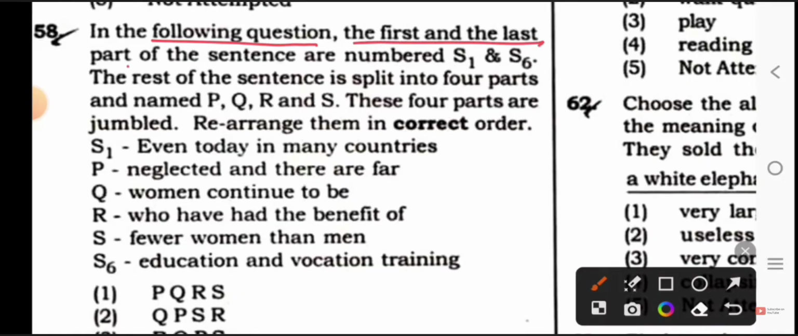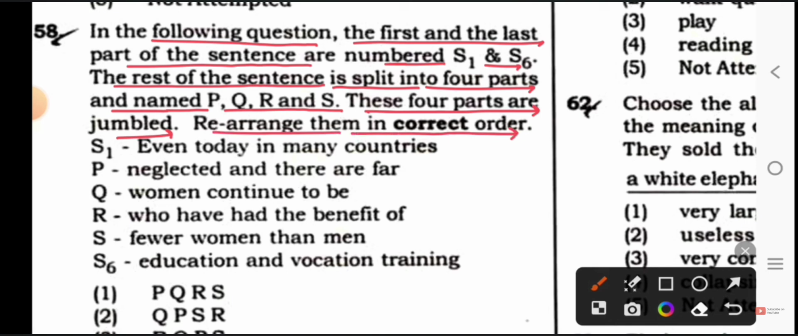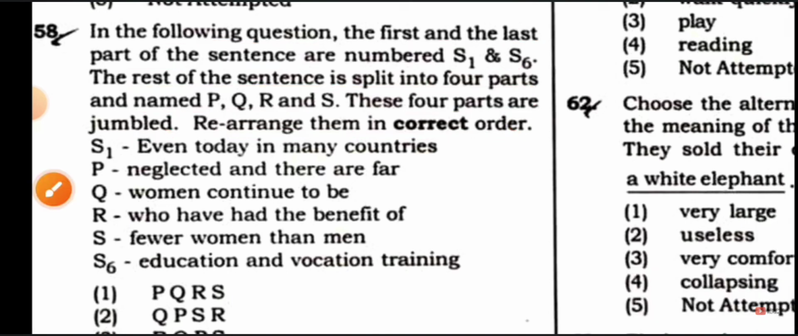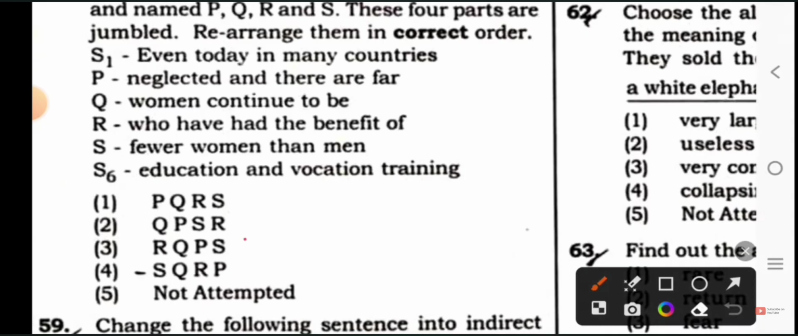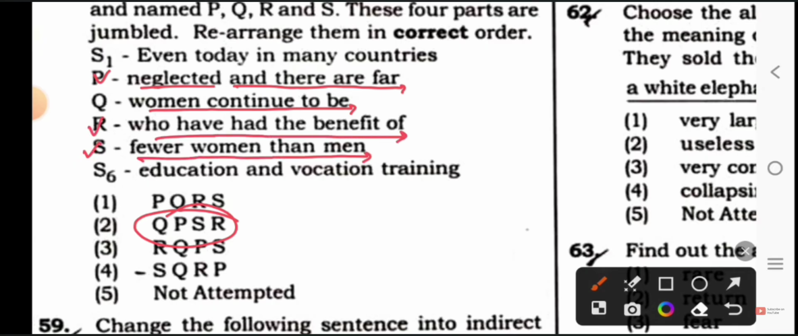Next is, in the following question, the first and the last part of the sentence are numbered S1 and S6. The rest of the sentence is split into 4 parts named P, Q, R, S. The 4 parts are in jumbled form. Rearrange them in correct order. What will be your answer for this? Option 2. Okay, let's make it. First will come Q, women continue to be. After that will come P, neglected and there are far. Then will come S, fewer women than men. Then will come R, who have had the benefit of.